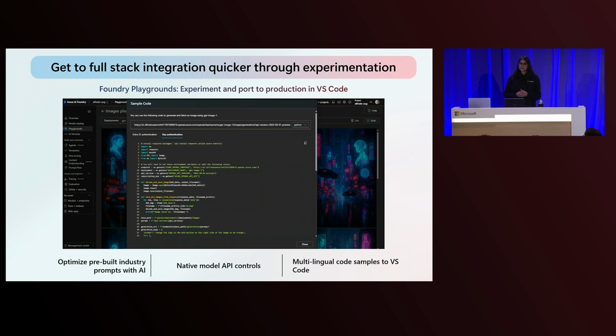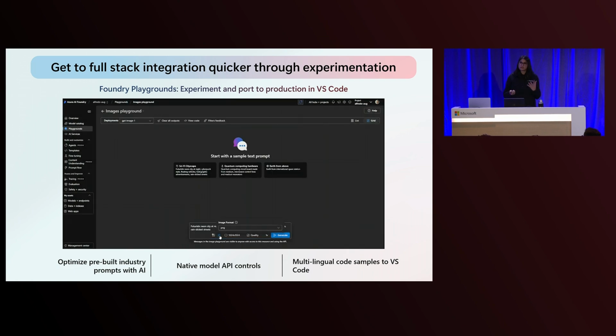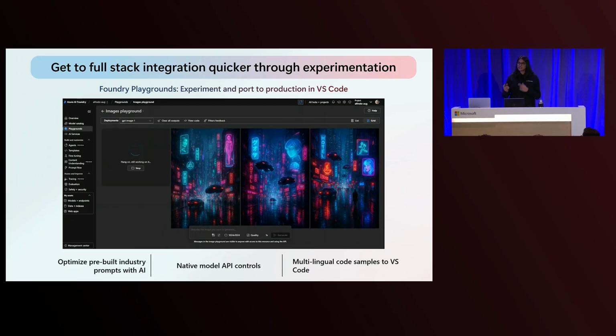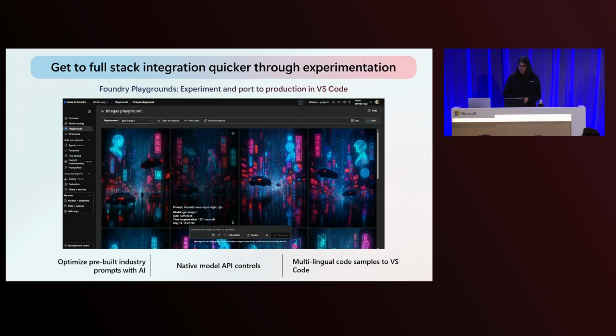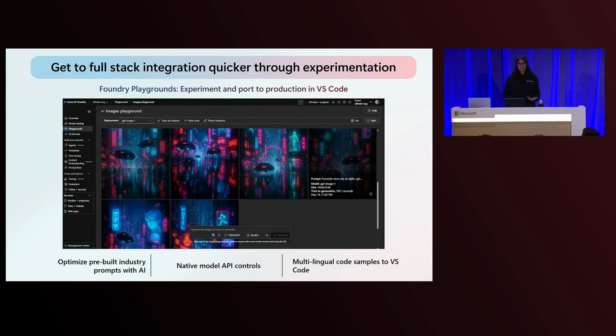Tactically, the playground helps us answer questions like, how is my endpoint going to behave in edge cases? What's the minimal prompt that I need to get the output that I want? How does model latency change if I'm adjusting some generation controls or if I'm enabling chaining? And finally, what model provides the best price to performance ratio before I turn this into an agent?